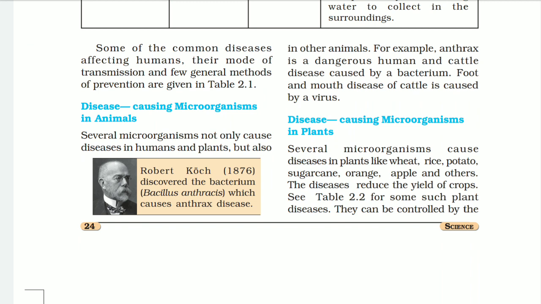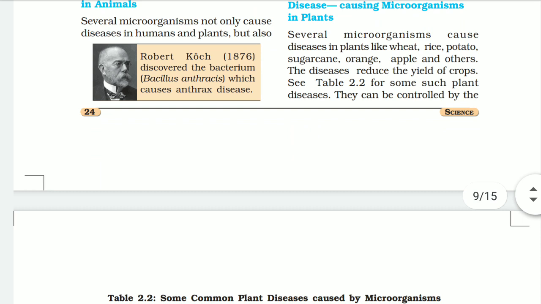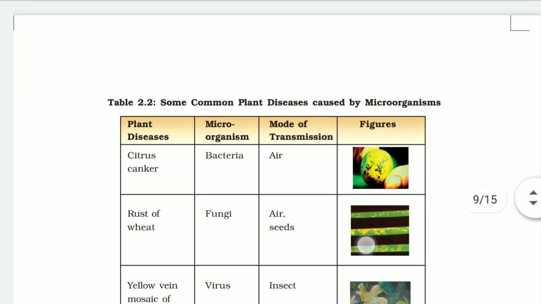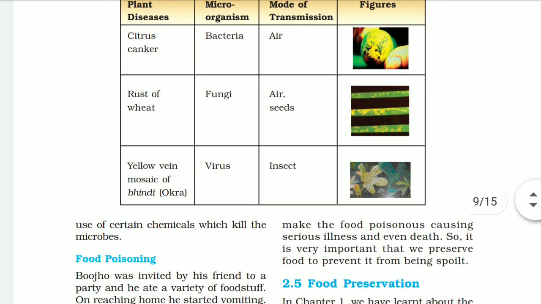Disease causing microorganisms in animals. Several microorganisms cause a disease not only in humans and plants but also in animals. For example, anthrax is a dangerous disease for humans and cattle, caused by a bacterium. Foot and mouth disease of cattle is caused by a virus. Disease causing microorganisms in plants. Several microorganisms cause a disease in plants like wheat, rice, potato, sugarcane, orange, apple. These diseases reduce the yield of the crops, so they are also harmful for the plants. Here are some examples in 2.2 of plant diseases.